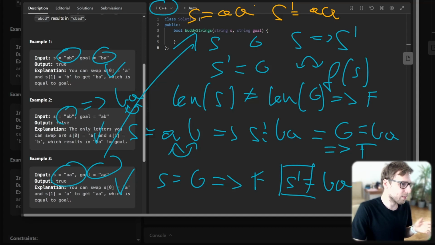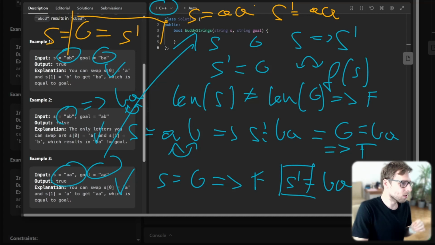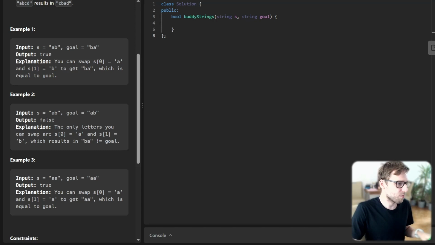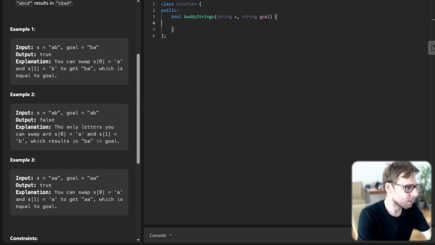And basically, we have this equation: S equals G, but it also equals S prime. Because this holds, G equals S prime after transformation, so we output true. That's the last case.